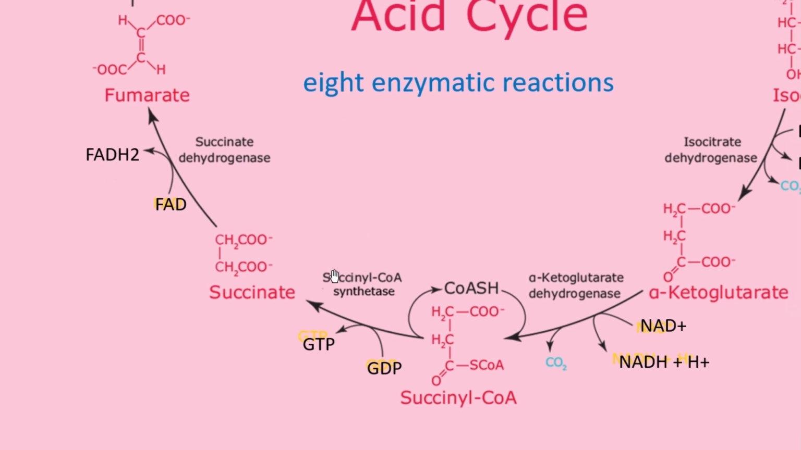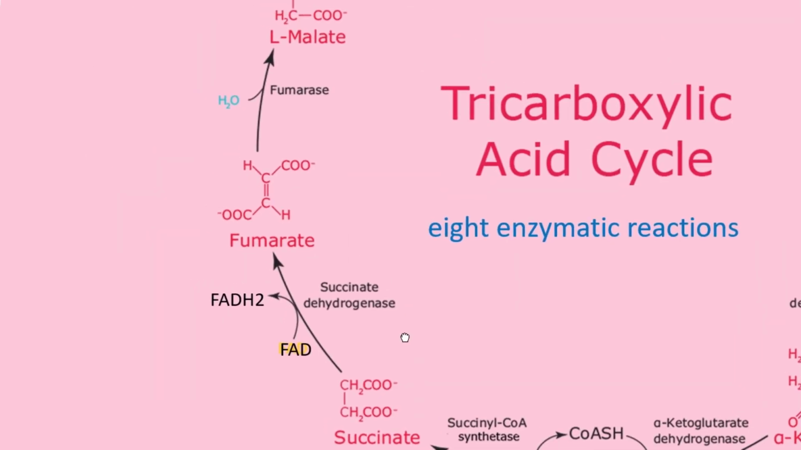By succinyl CoA synthetase, succinate is produced from which compound? From succinyl CoA. So succinyl CoA is being converted into succinate by succinyl CoA synthetase, and in that reaction GDP is converted into GTP. In the next step, we can see that again there is a dehydrogenase enzyme, so there is another oxidation reduction reaction, and in this case succinate is converting into fumarate, and one molecule of FAD is converting into one molecule of FADH2.